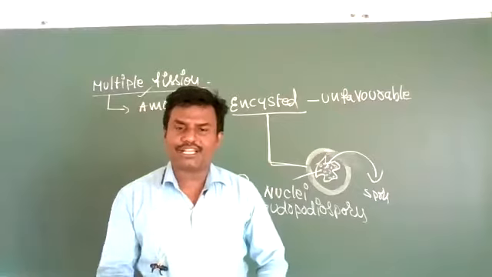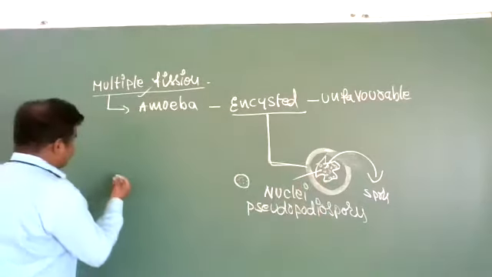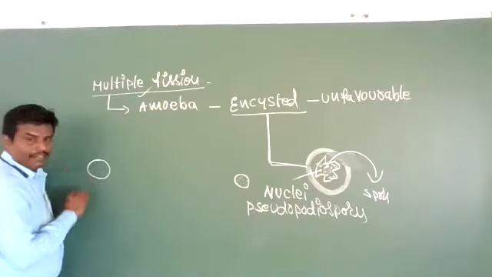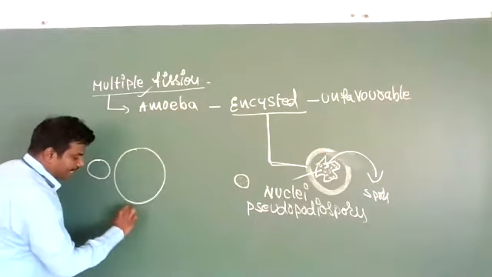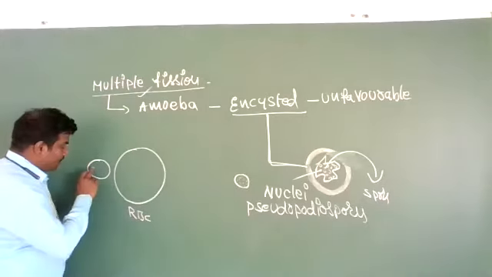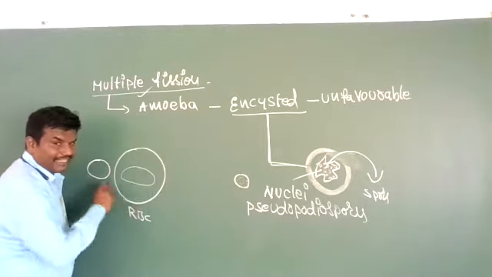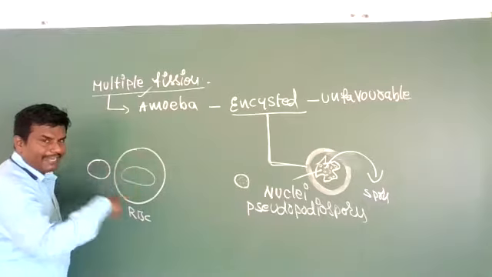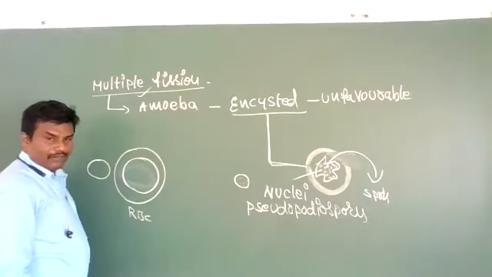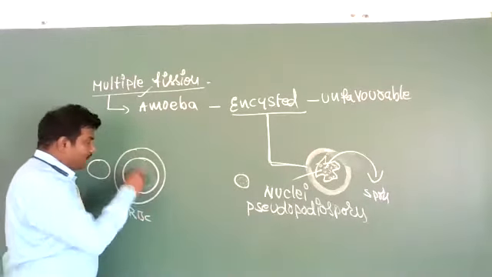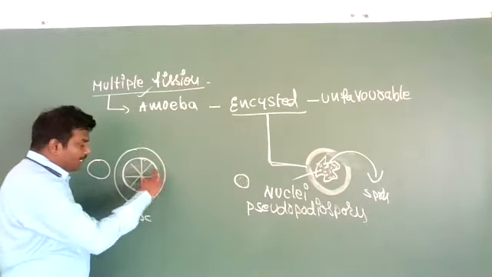Okay, so multiple fission commonly occurs in malarial parasites. Yesterday I said that. See, the malarial parasite is a sporozoan. This sporozoan enters into the red blood cells. It feeds on the contents of the red blood cells and its size increases day by day. So it reaches a certain size and shape. When it reaches a certain size and shape, it divides by multiple fission and produces a number